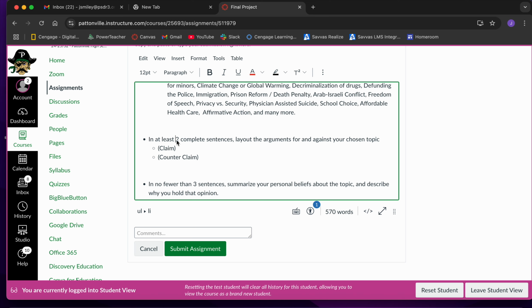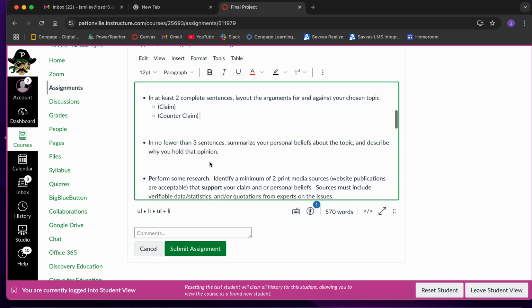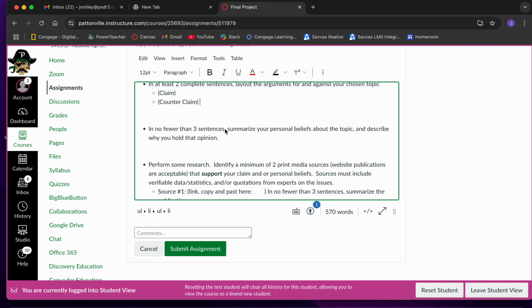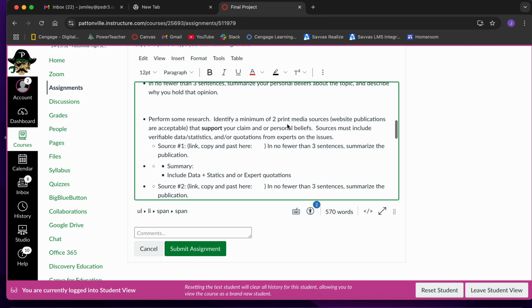Remember, you need to type that in at least two sentences. So you need to have two sentences for your claim and two sentences for your counterclaim. Okay? Then you're going to come down here, and no fewer than three sentences, I want you to summarize your personal beliefs about the topic and describe why you have those beliefs. So you're going to come down here, make sure that your red font is selected, and you're going to type your own personal beliefs about the topic and why you hold that belief. The next section is where you're going to actually go out and do some research.